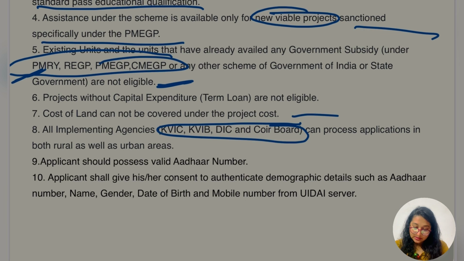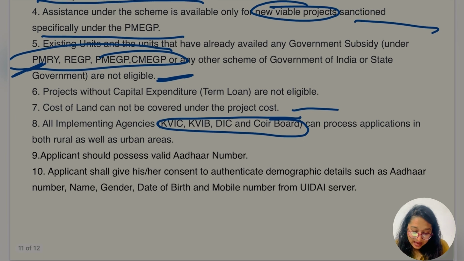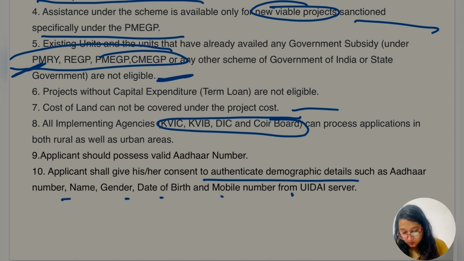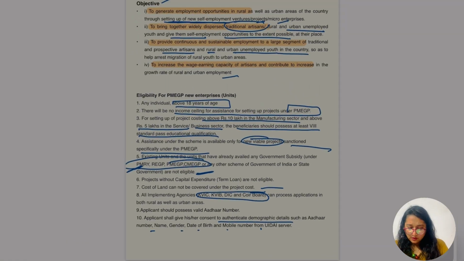The applicant shall possess a valid Aadhaar number. We know how important Aadhaar card and PAN number are to us, even to file ITR, which should be filed before the due date. Take care of that. The applicant will give his or her consent to authenticate demographic details such as Aadhaar number, name, gender, date of birth and mobile number from the UIDAI service. Hope everything is clear now, guys.